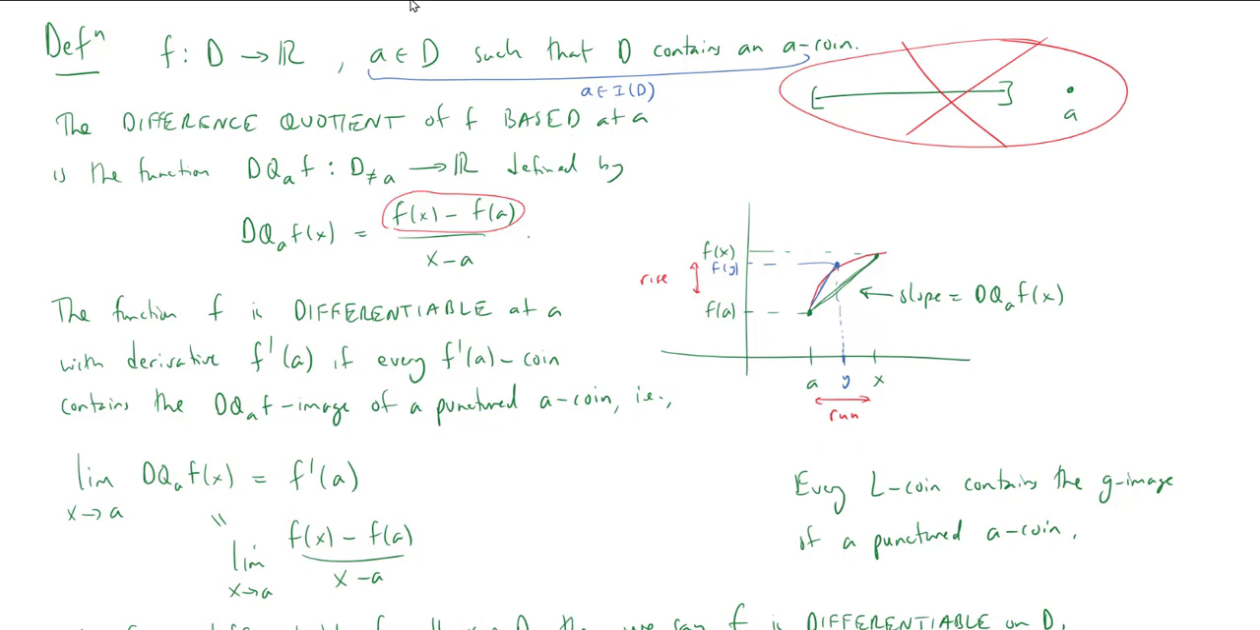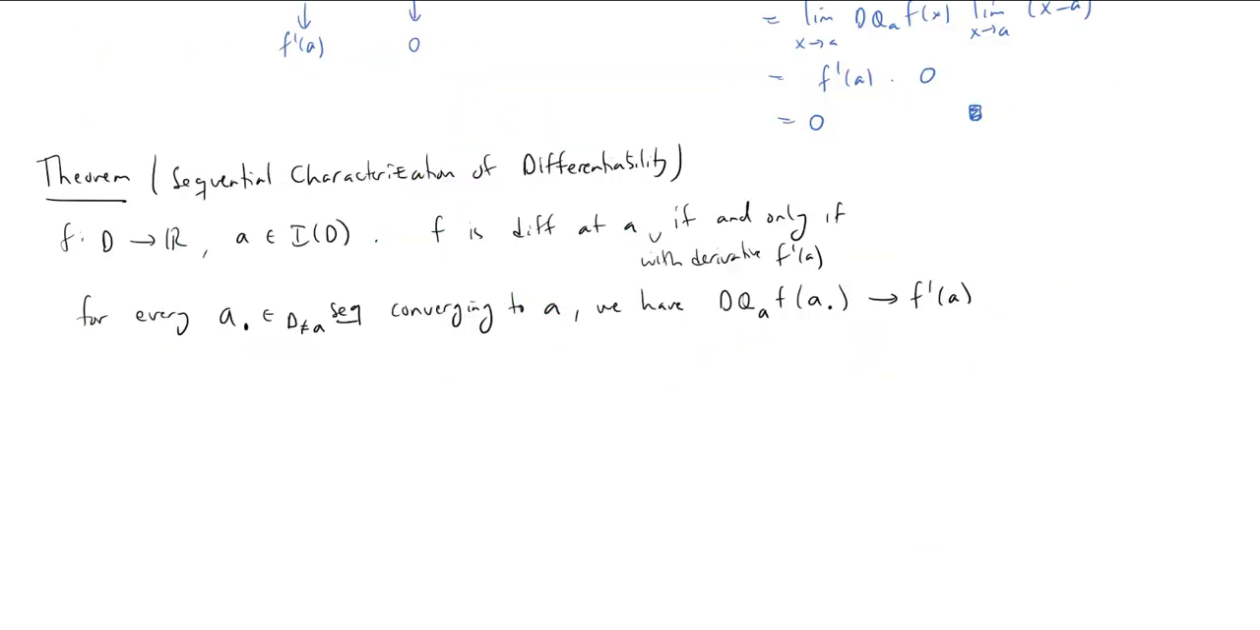However, the sequential characterization suggests a different way. So what if, for example, our D is equal to the closed interval [a, b], and I want to talk about differentiability at this point A? What should that mean? I can't put a neighborhood of A in D because A is on the boundary. So what would I do?